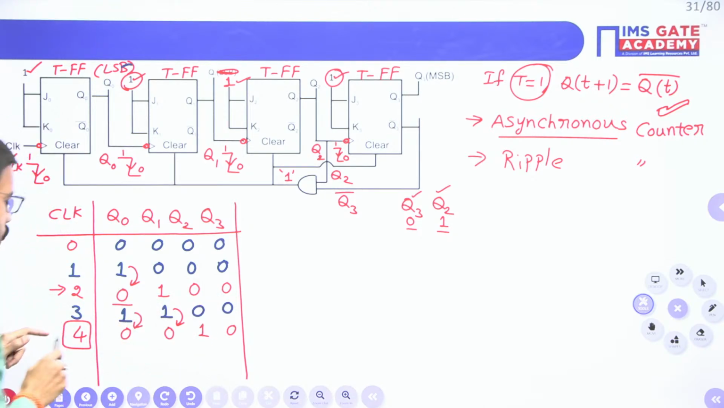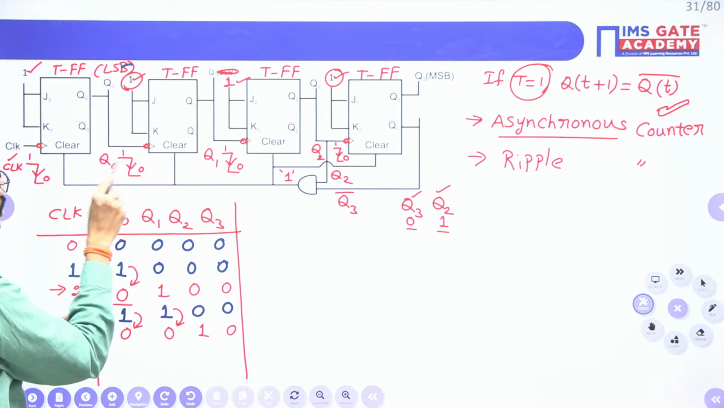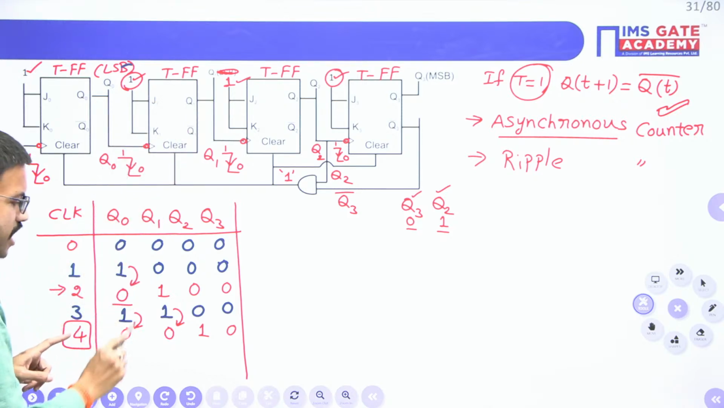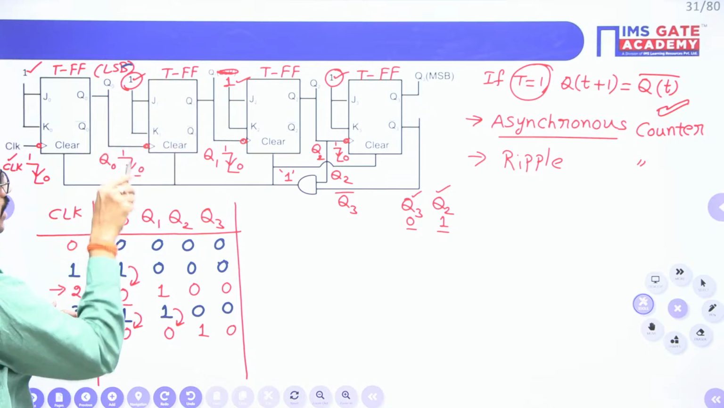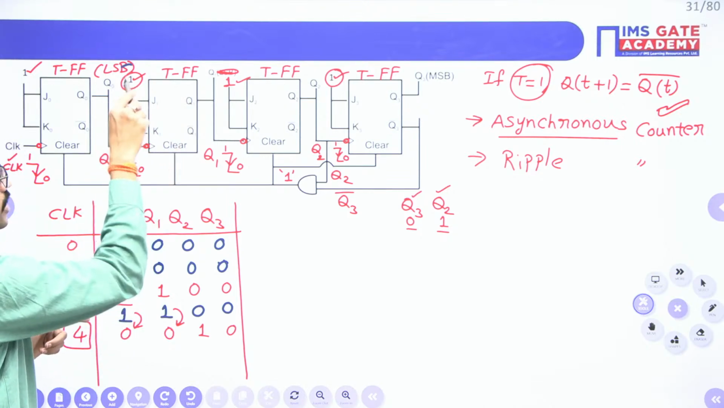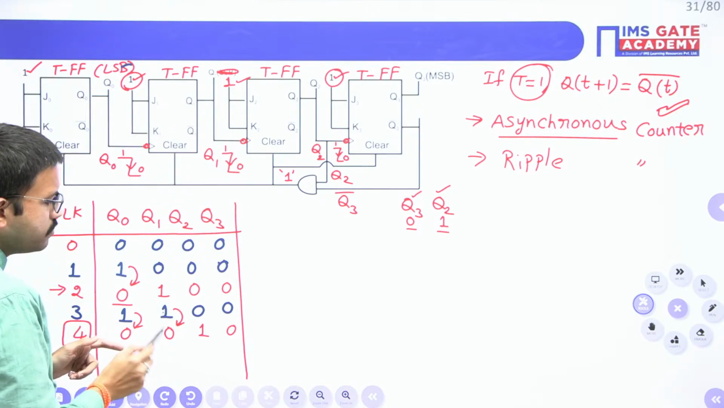Okay. Now fourth time negative edge of the clock signal I am applying. This output becomes complement. 1 becomes 0. Now, for this flip-flop, you require Q0 changes from 1 to 0. Yes, that is happening here. 1 to 0. Since this particular flip-flop is getting negative edge, since you are having T value 1, output will get complement, right? So that means here 1 becomes 0.